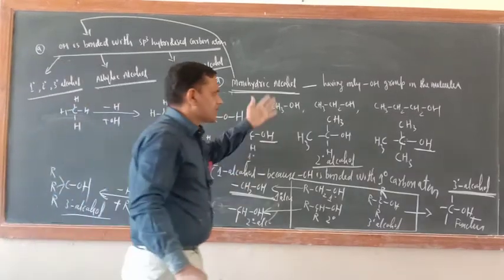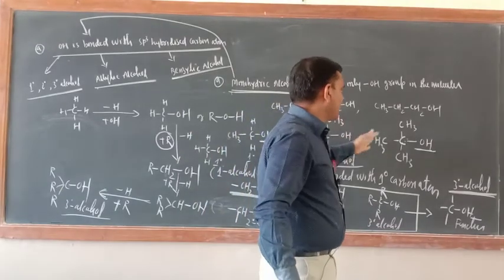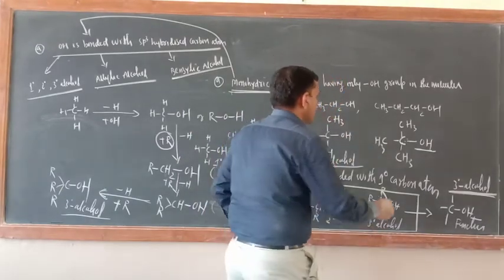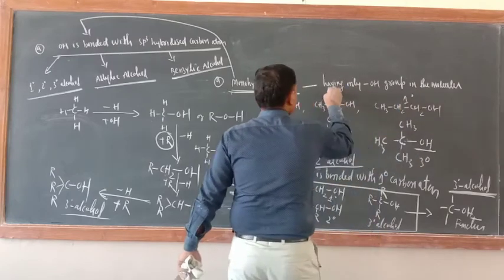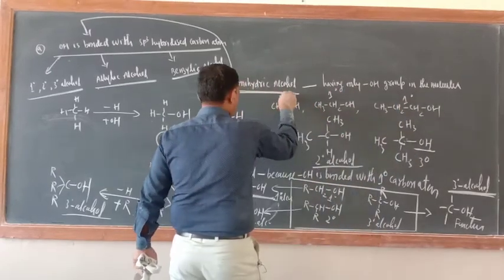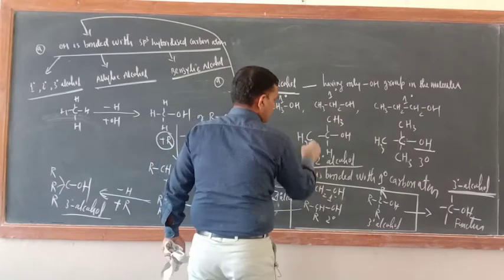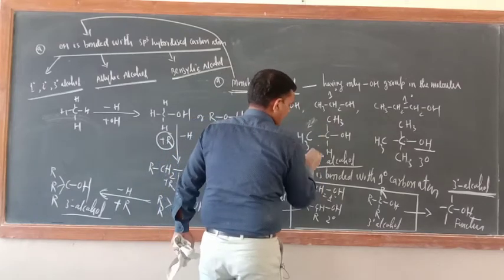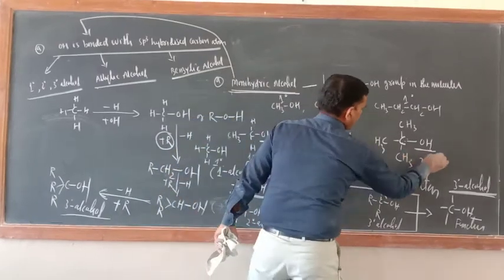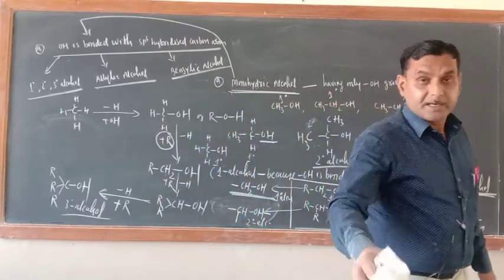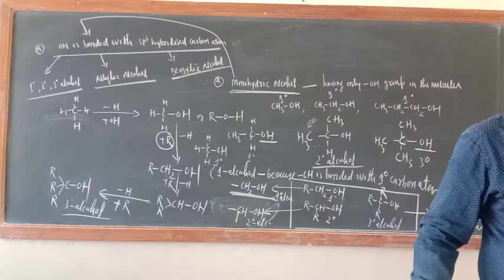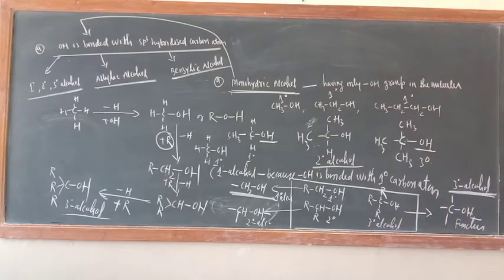Now examples of 1 degree, 2 degree, 3 degree alcohol I wrote. This is 3 degree. What about this one? This is 1 degree, this is 1 degree, this is also 1 degree. What about this one? This is 2 degree. This is 3 degree alcohol. So degree means the degree of the carbon atom to which OH is bonded.